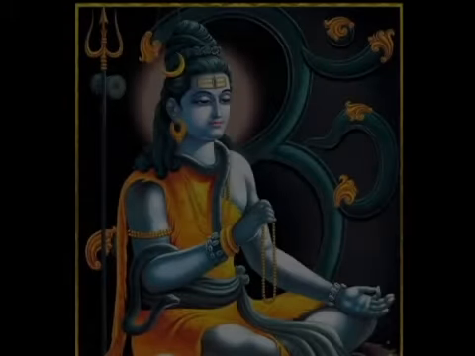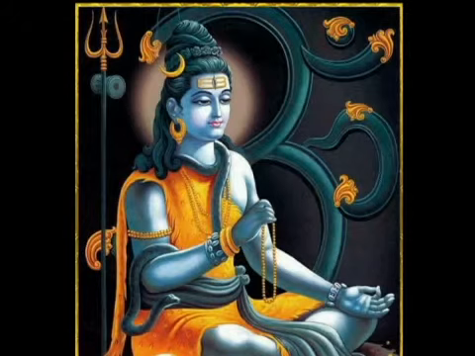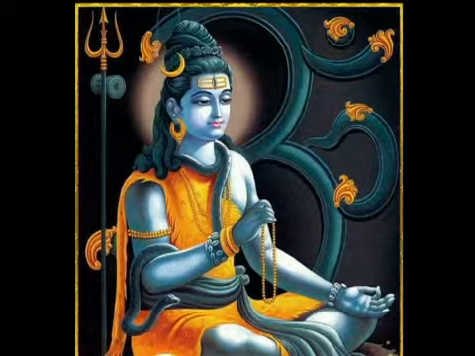Shiva's symbols. The Trishul that he's holding in his hand represents the three gunas. Lord Shiva rules the world by these three gunas, which are symbolized by the Trishul he holds in his right hand.